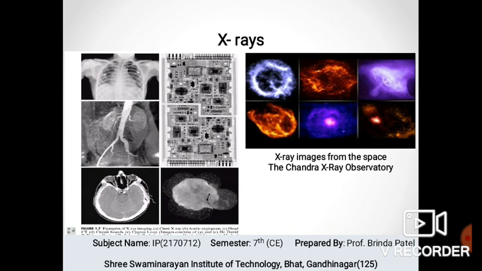Figure B shows an example of an aortic angiogram. The catheter can be seen being inserted into the large blood vessel on the lower left of the picture. Figure C shows a typical head CAT slice image, and figure D shows an X-ray image of an electronic circuit board. Such an image is representative of literally hundreds of industrial applications of X-rays used to examine circuit boards for flaws in manufacturing, such as missing components or broken traces.